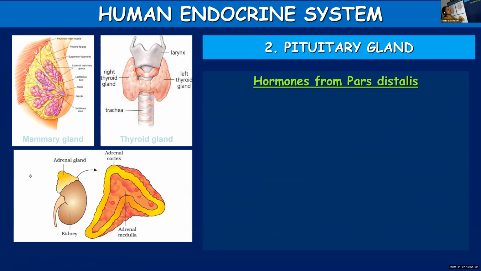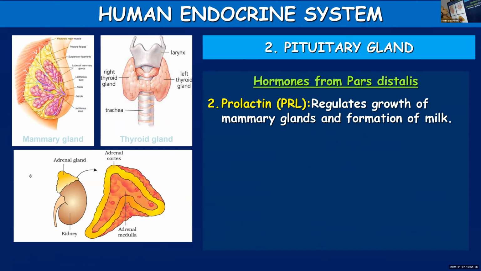Now, the hormones released from pars distalis. The second hormone released from pars distalis. Already we discussed in detail the first hormone, that is somatotropin, and the disorders caused by an imbalance in the secretion of growth hormone also we discussed.